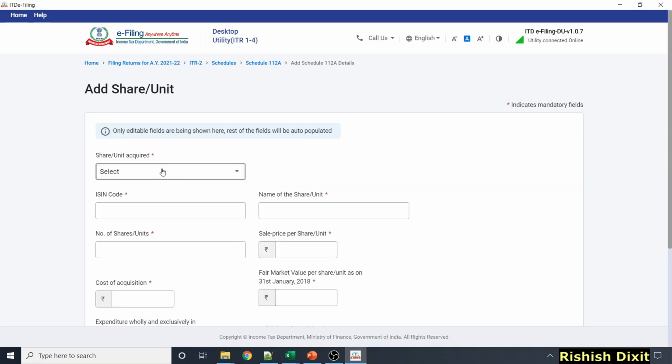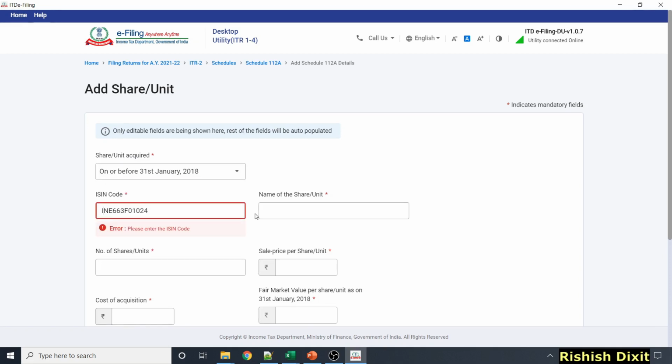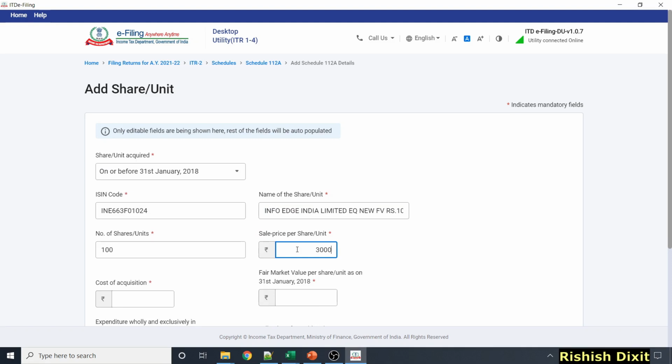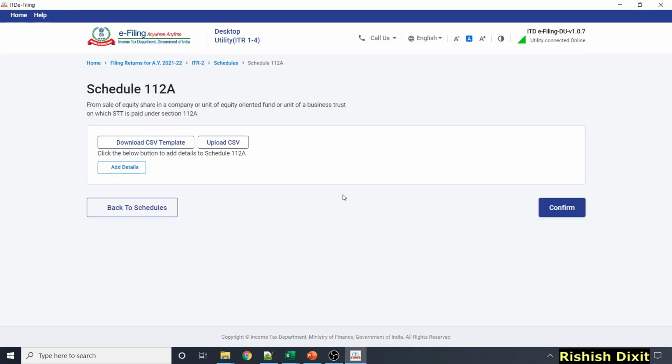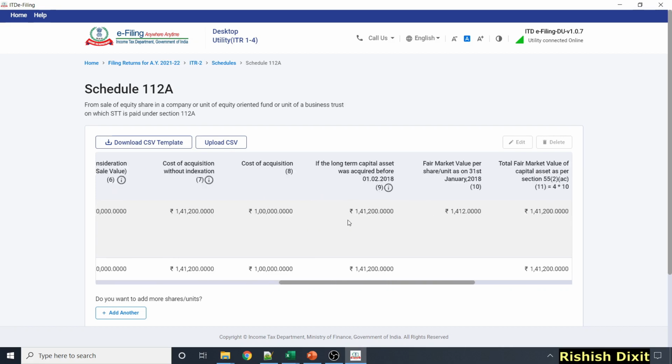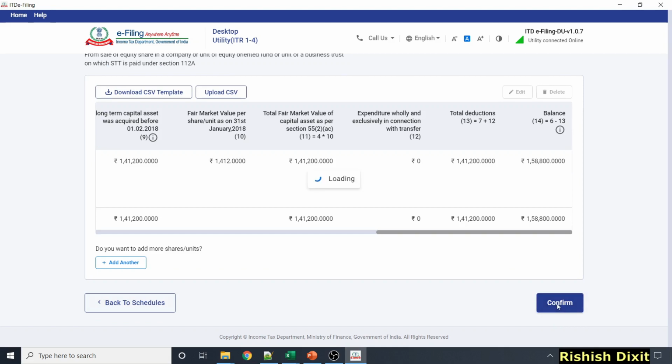Share unit required, let me assume on or before 31st Jan 2018. So just click on here, then ISIN code. Let's see, 3000. Cost of acquisition 1 lakh. This is, and this is 0. Just click on add. And once you click on it, you will see details here. So you can see total capital gain as 158,800, and just click here on confirm.